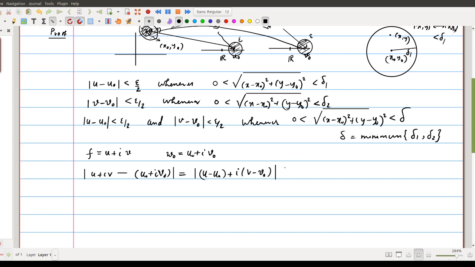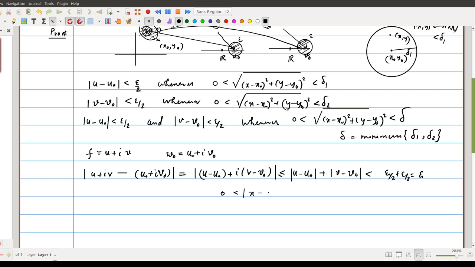Okay, modulus of this can be made less than or equal to modulus of u minus u naught plus modulus of i times modulus of v minus v naught. Modulus of i is equal to 1, so modulus of i is 1, then modulus of v minus v naught. Okay, so we know that this quantity is less than epsilon by 2 plus epsilon by 2, that is equal to epsilon, whenever this happens.